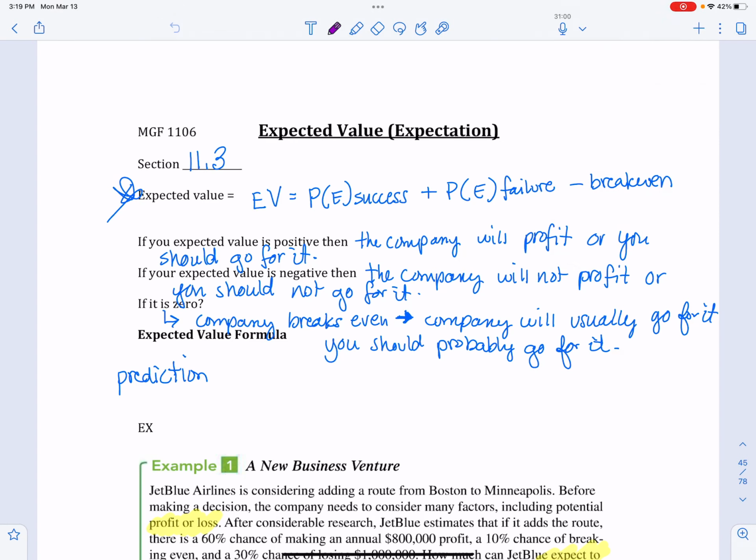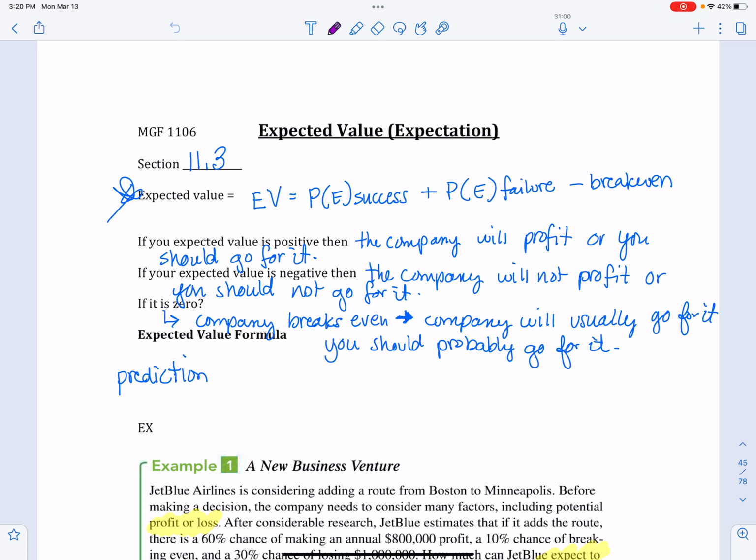Hi, this is expected value section 11.3, and we're going to talk about what this means and how to figure it out using mathematics. So first of all, you have to understand what probability is. If you don't understand that, please go back and watch the section covering it, because this is going to expect you to know how to do that. And if you don't know how to do that, it's going to affect everything in this section.